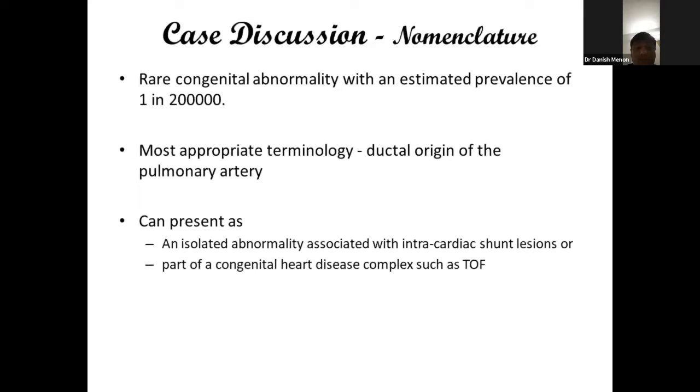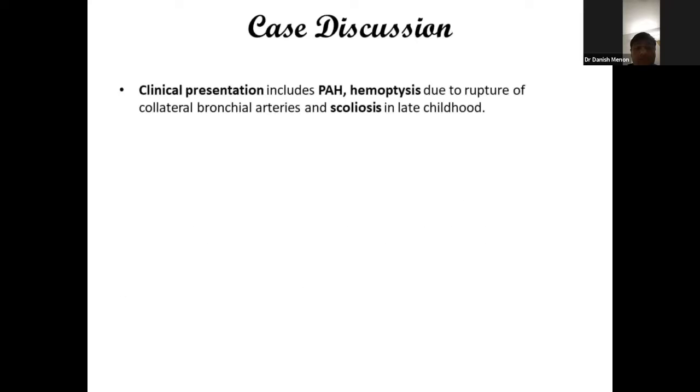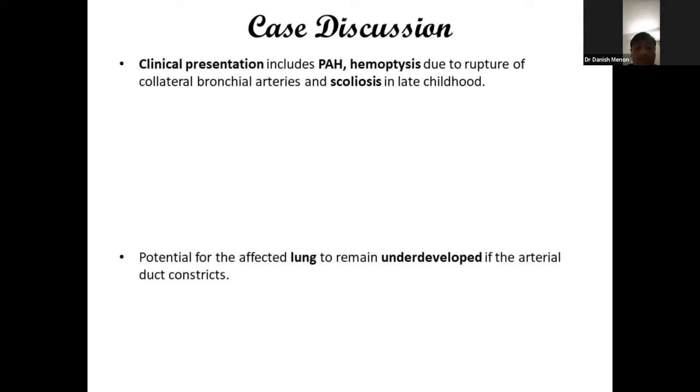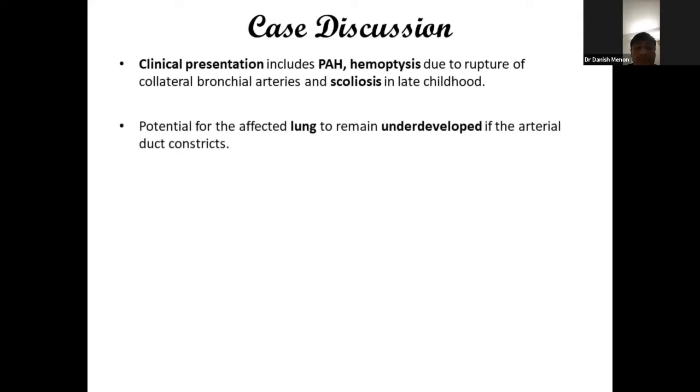Moving on to the discussion, this is a rare congenital abnormality with an estimated prevalence of 1 in 2 lakh. This anomaly has been described using various terminologies, but the most appropriate and most commonly used one is ductal origin of the proximal pulmonary artery. This could be an isolated abnormality associated with intracardiac shunt lesions or part of a congenital heart disease complex such as tetralogy of Fallot. The clinical presentation includes pulmonary artery hypertension, hemoptysis due to rupture of collateral bronchial arteries, and